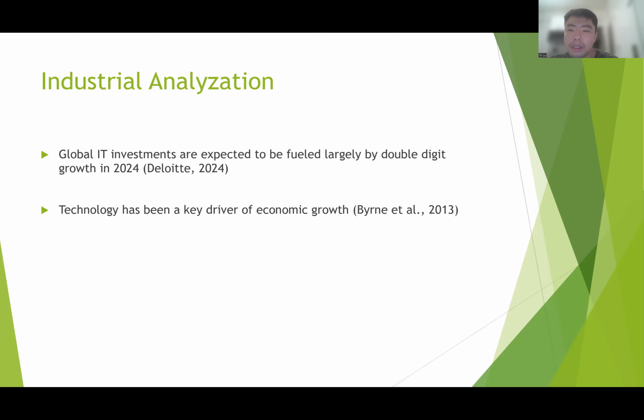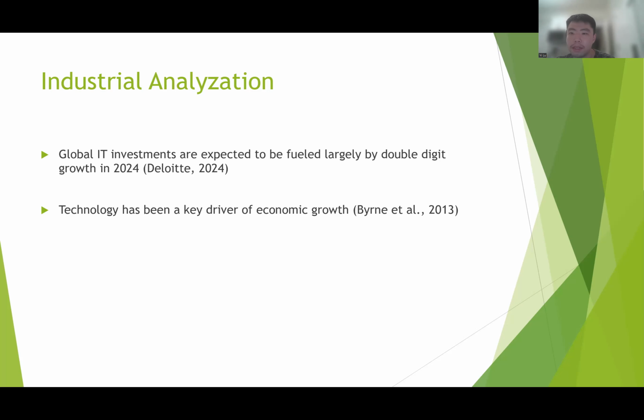Then we come to the industry analysis. Based on our portfolio, the lowest return of investment is the Dow Jones. The reason is the Dow Jones includes only a very small amount of the high-tech industry, whereas the increase of the S&P 500 was largely attributable to the increase in the high-tech industry.